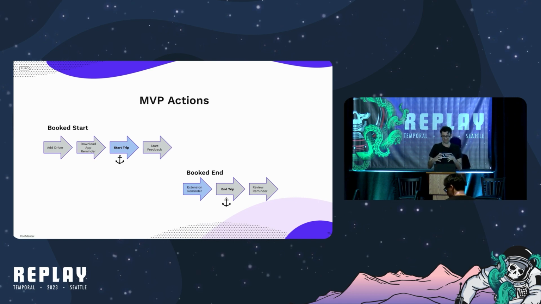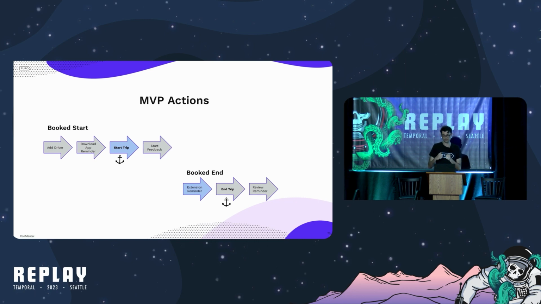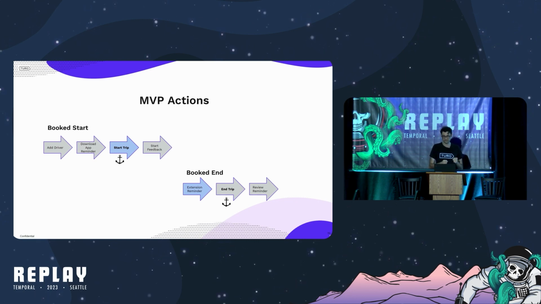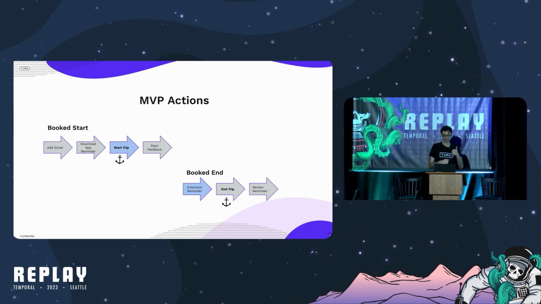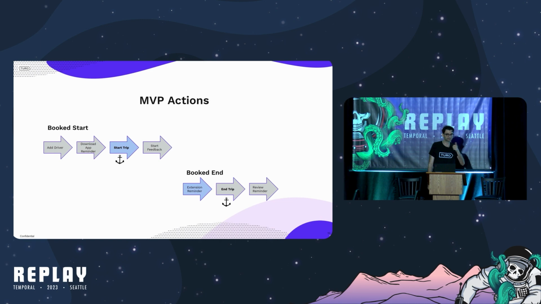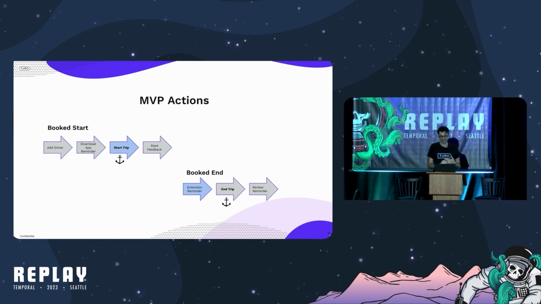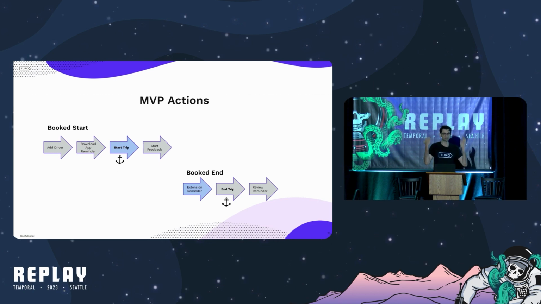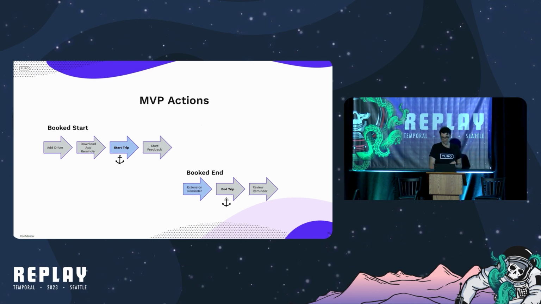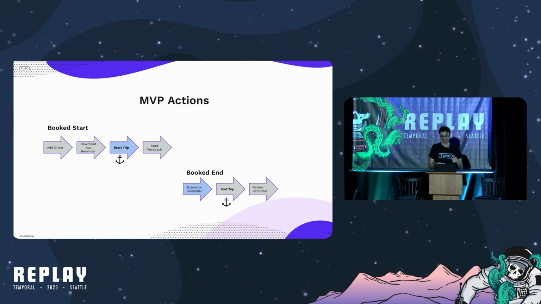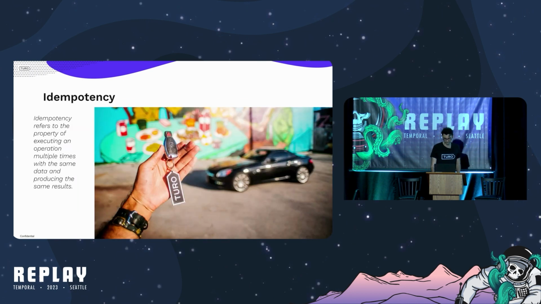Once we had identified the need for anchors, we came back to the question of what the simplest workflows would be for us to prove out Temporal. We zeroed in on 2 of the most critical jobs that had a history of challenges. Start trip, the action that actually starts the trip, and trip extension reminder, the action which sends out a notification to a guest to potentially extend their trip a few hours before their trip is supposed to end. Choosing these 2 jobs or actions, both based on different anchors, told us that we had to create 2 different workflows, a booked start workflow and a booked end workflow.